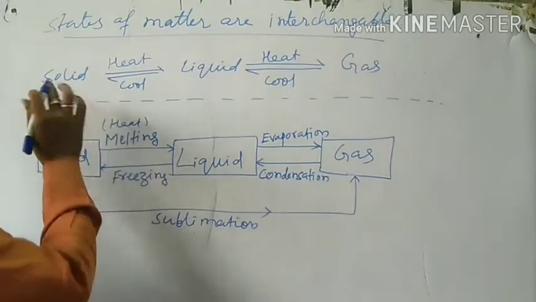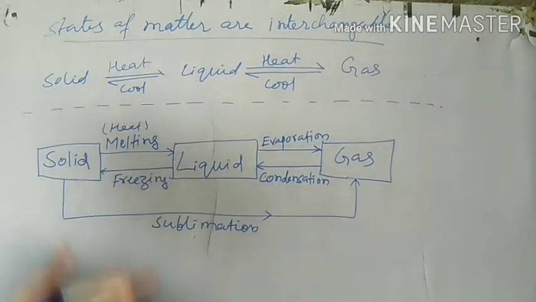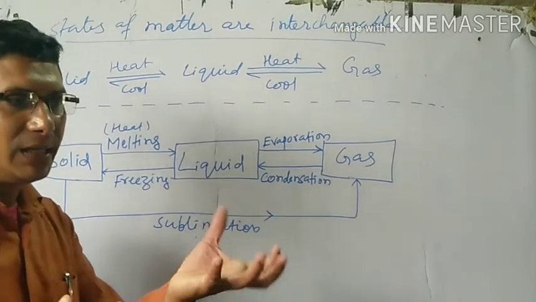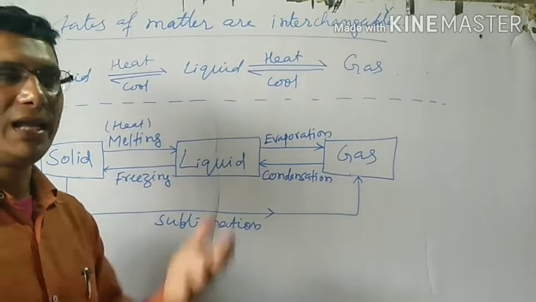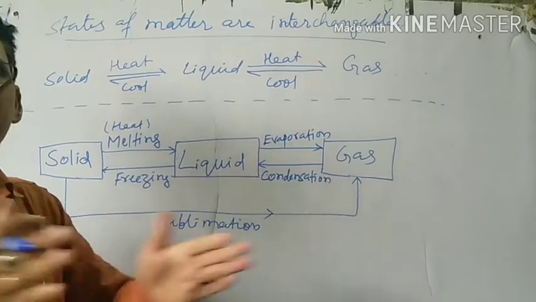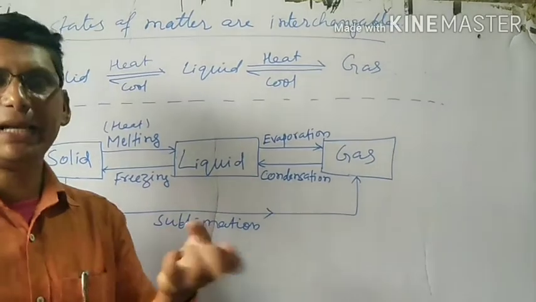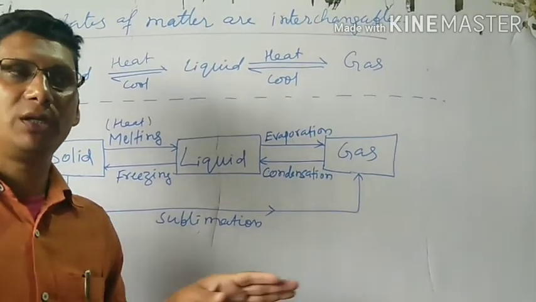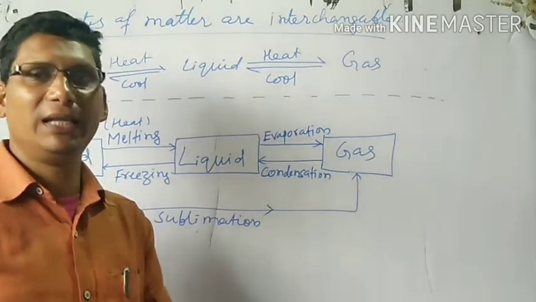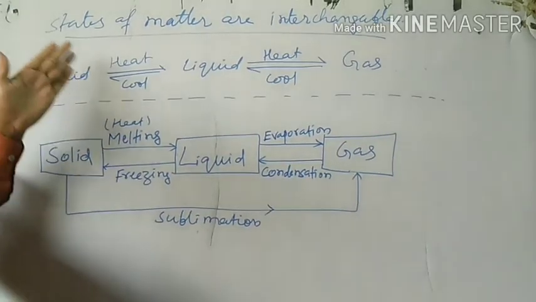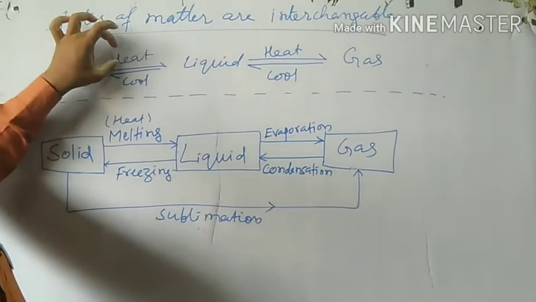Let us see how. Solid on heating will change into liquid. What will happen on heating? The temperature will increase. On heating, the particles will get more energy, and after getting more energy, they vibrate faster. As they vibrate faster, they will overcome the intermolecular force of attraction and move far from each other. As they move far, their intermolecular space will increase, and so the state of matter will change from one form to another. So solid can change into liquid by heating.